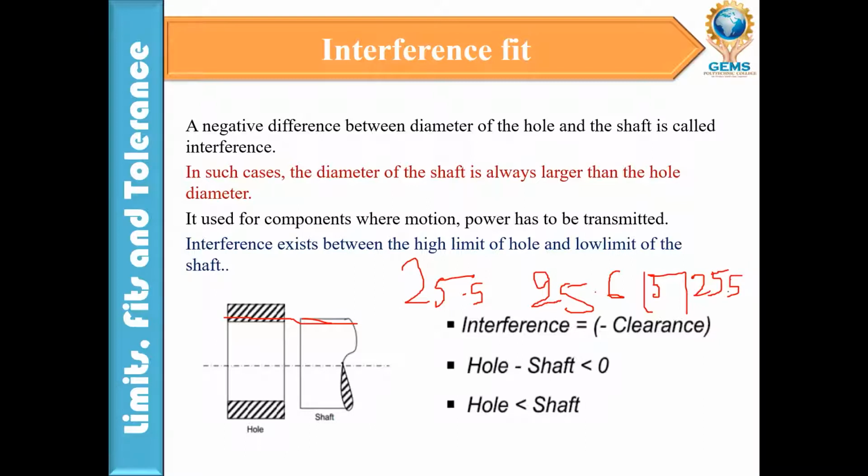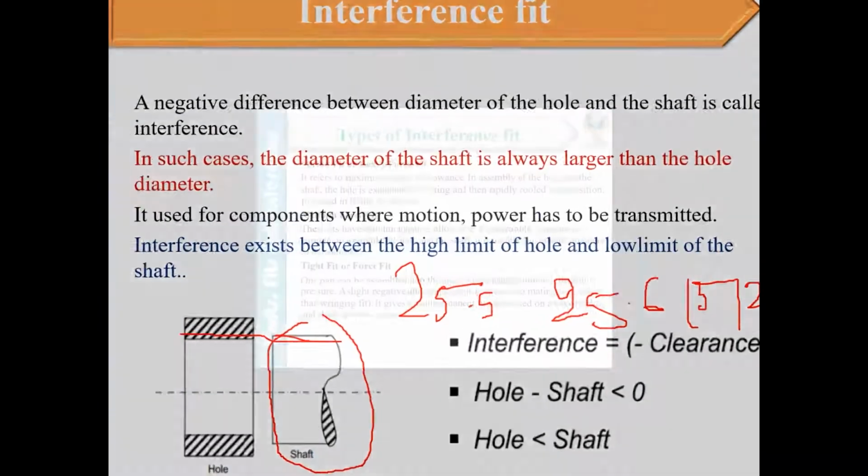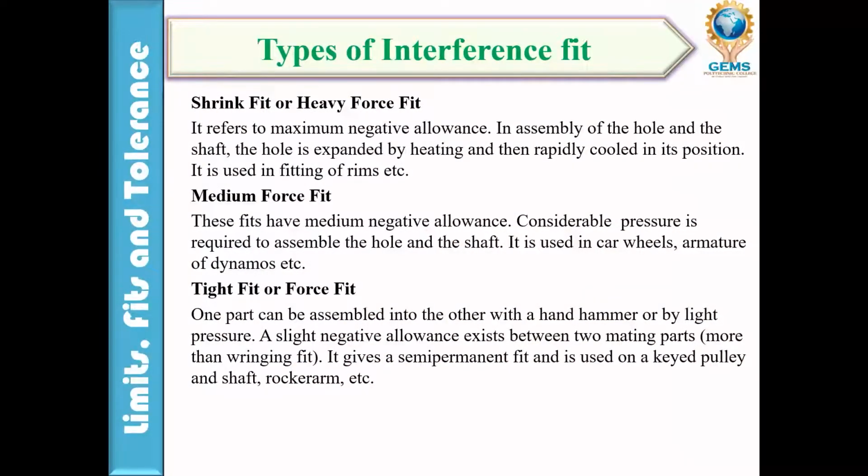So when it comes, the shaft will fit directly into the hole, right? This is an interference fit. Types of fit: shrink fit or heavy force fit, medium force fit, and tight fit or force fit. A shrink fit refers to the maximum negative allowance. It assembles the hole and the shaft. The hole is expanded by heating and then rapidly cooled into position. It is used for fitting of rims.